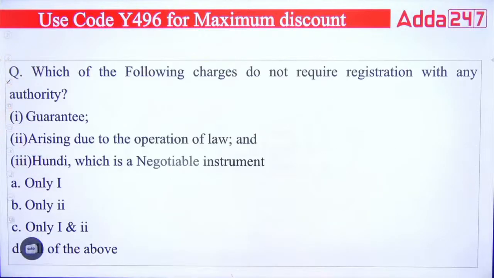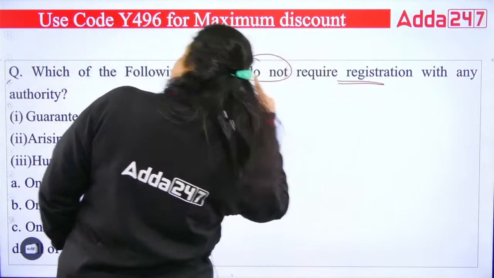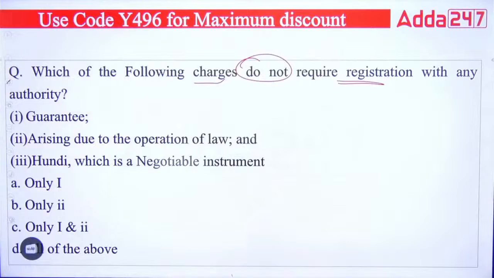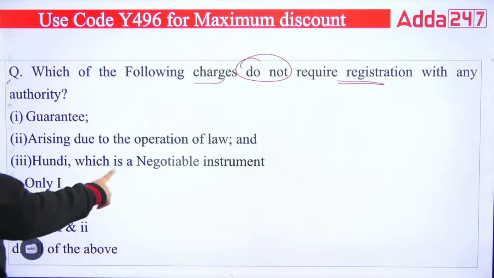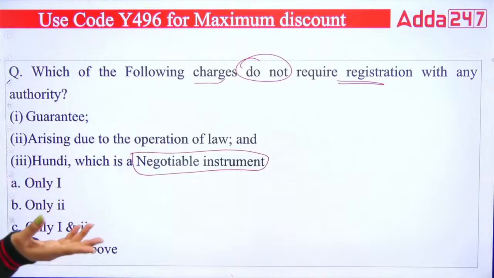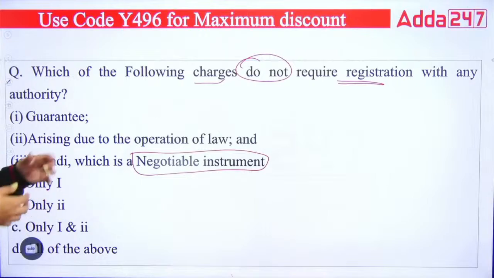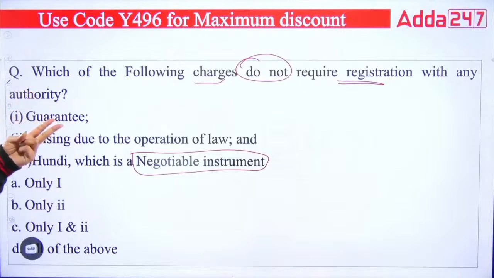Next, which of the following charges do not require registration with any authority? First is guarantee, second is arising due to operation of law, third hundi, which is a negotiable instrument. Hundi is a negotiable instrument, but it is not defined under the Negotiable Instruments Act 1881. Negotiable instrument means a transferable instrument, you can transfer it. So which of the following charges do not require registration with any authority? The answer is guarantee, arising due to operation of law, and hundi.